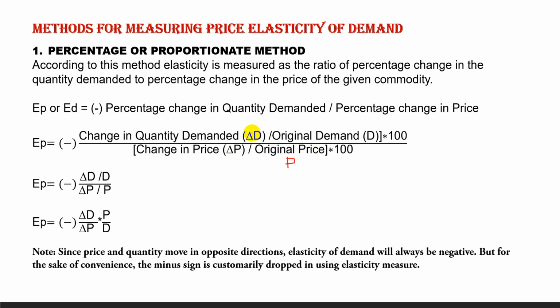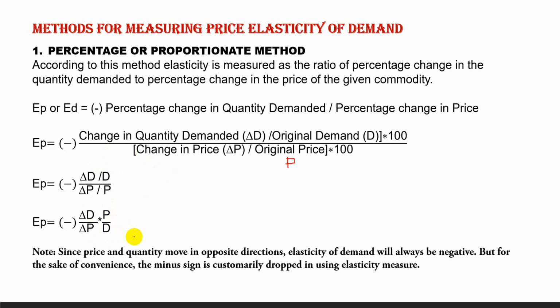So now if we take the abbreviated term, EP is equal to minus delta D by delta P into P by D. The 100 cancels, delta D by D whole divided by delta P by P. So the result is delta D by delta P into P by D.